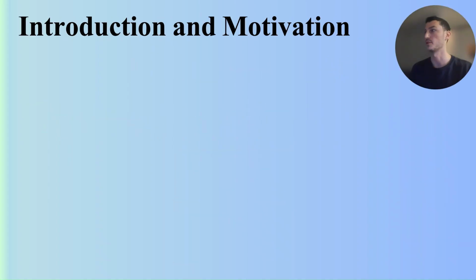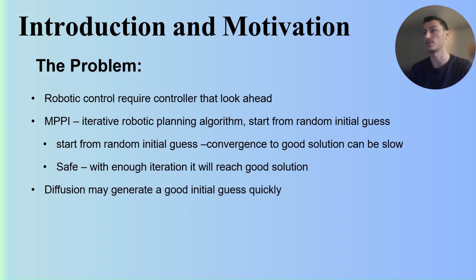Let's discuss the motivation for our project and the problems that we try to solve. The problem is that robotic control requires controllers that look ahead for the next steps and actions that will give us the trajectory to solve the maze. MPPI is an iterative robotic planning algorithm that starts from a random initial guess. So it converges to a good solution but can be slow. On the other side, it's very safe. With enough iterations, we'll reach a good solution.